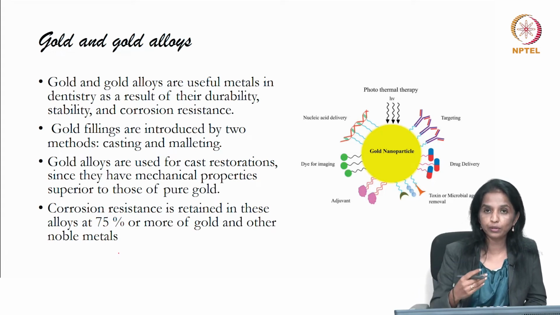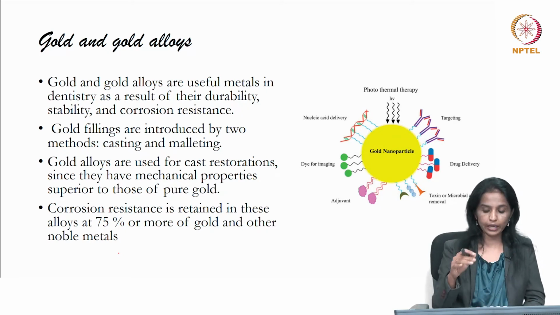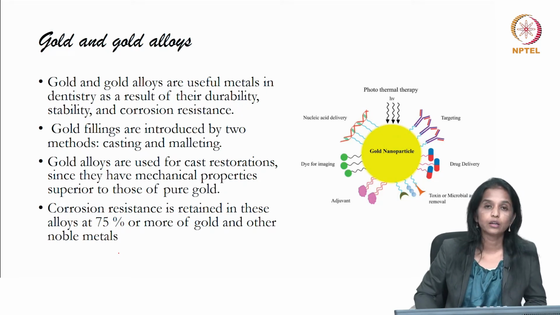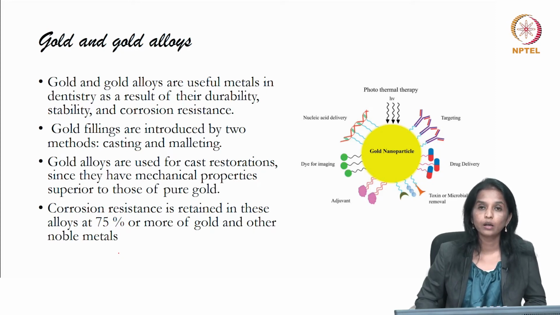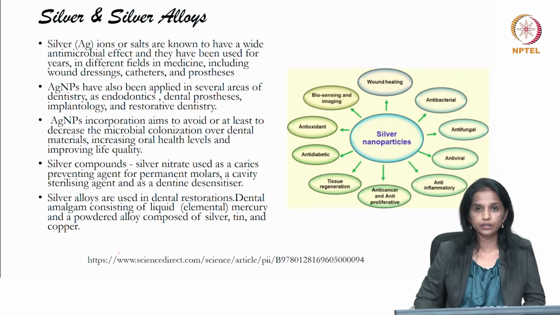So, when they are used as a filling material, they can either be casted and then fitted onto it, or they can be malleted onto the defective area where they can be used as a filling material. Corrosion resistance again is very high for gold, but if the amount of gold is below 75%, then the corrosion resistance decreases.